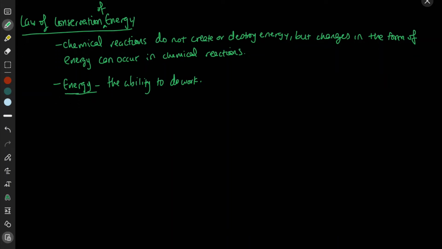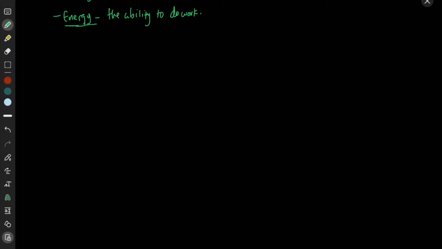So let's look at an example, right? Let's look at an example to talk about what we mean. So the example that we're looking at is the combustion reaction that takes place in an internal combustion engine. So like pretty much your gasoline engine, right?